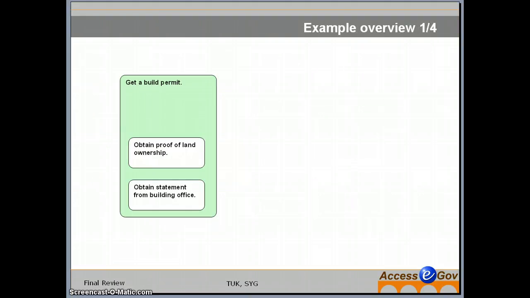My example is based on the simplified process of the Get a Building Permit live event, which was implemented for the Slovak pilot case. At the beginning, this live event will consist of only two activities for sub-goals: obtain proof of land ownership and obtain statement from building office. In the first step, I will add a new sub-goal, get information about the land plan of the building area, into this live event.